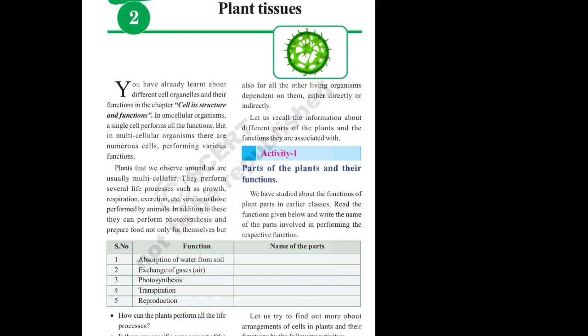What is the definition of tissue? Tissue means a group of cells, which means that if some cells are performing similar activities, then those cells come together and form tissues. Okay, I am repeating again. The cells which can perform a similar activity can come together and form the tissue. Different tissues can again come together and form an organ.